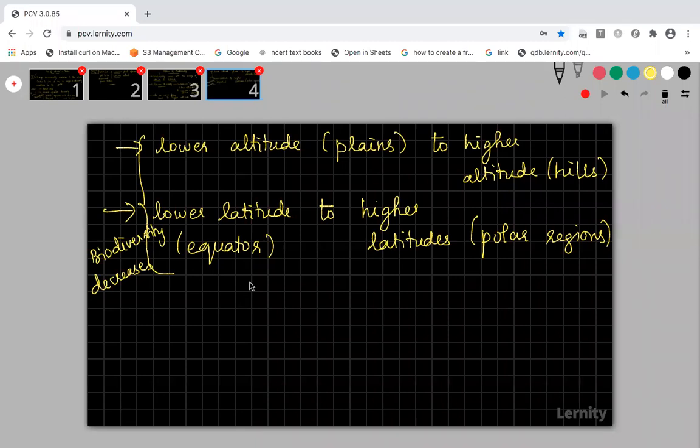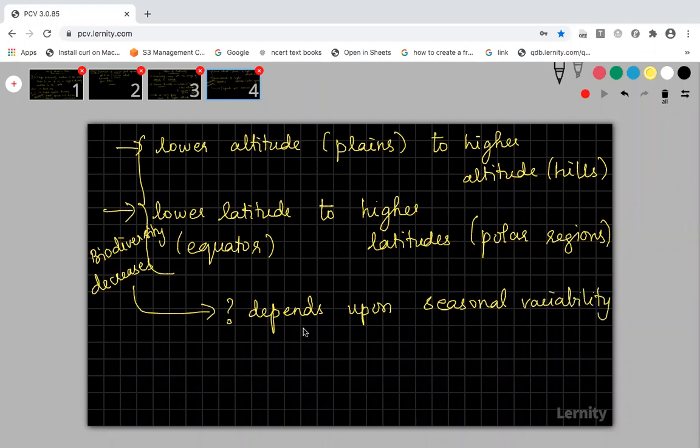So why does this biodiversity decrease when we move from plains to hills, or from the equator to the poles? In both these cases, why does the biodiversity decrease? Because biodiversity depends upon many factors. Mainly, it depends upon seasonal variability and also the physical environmental factors.